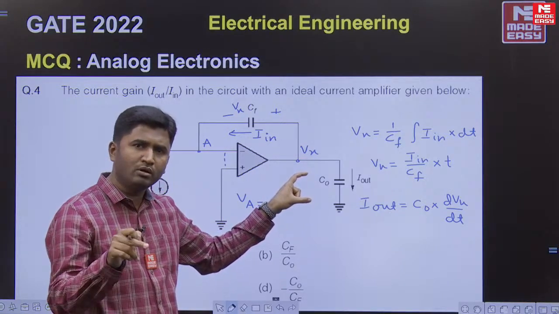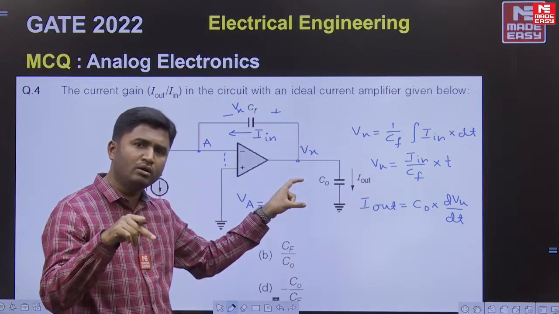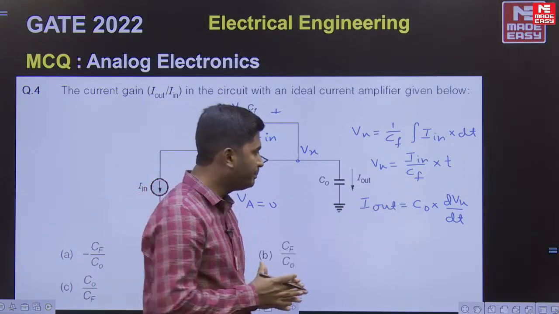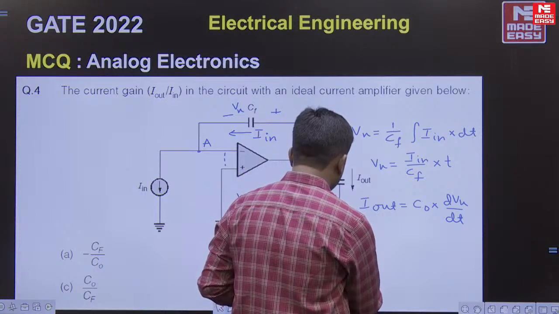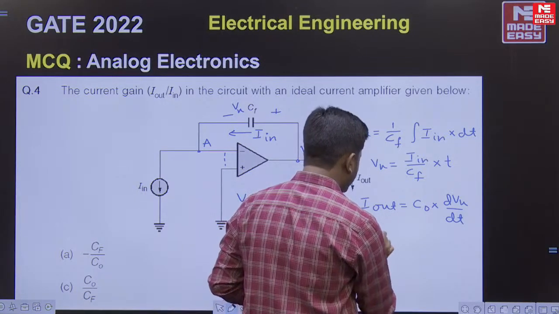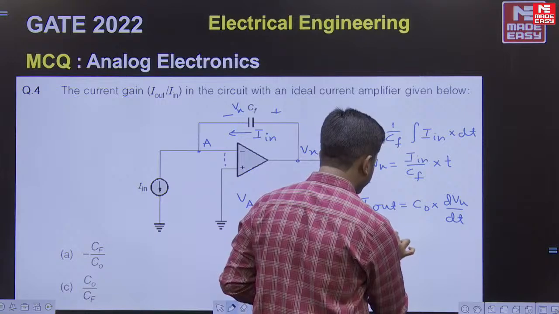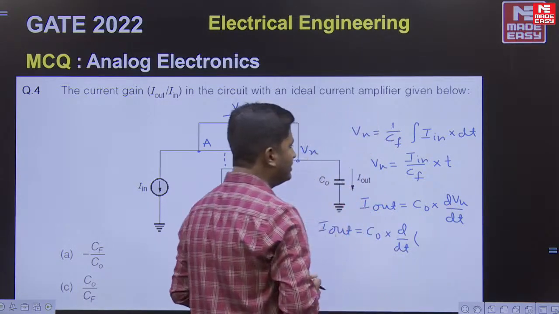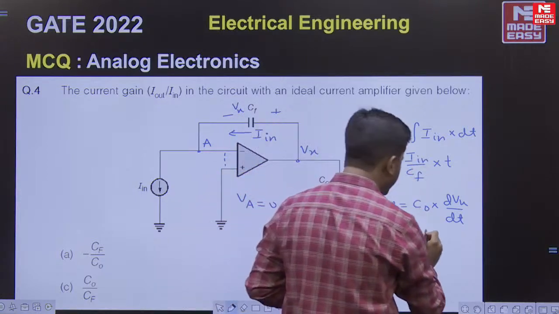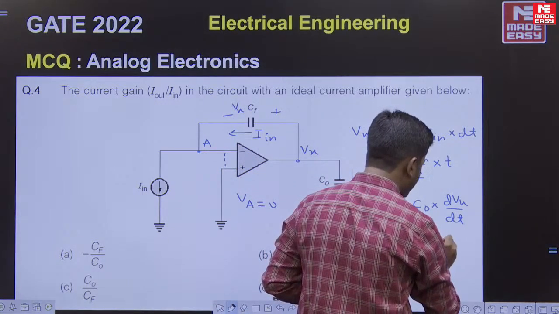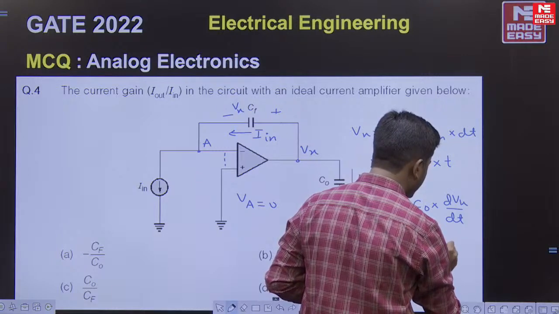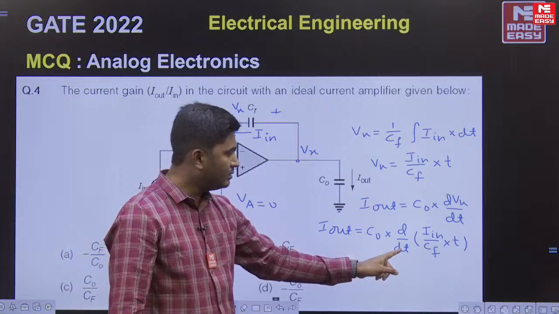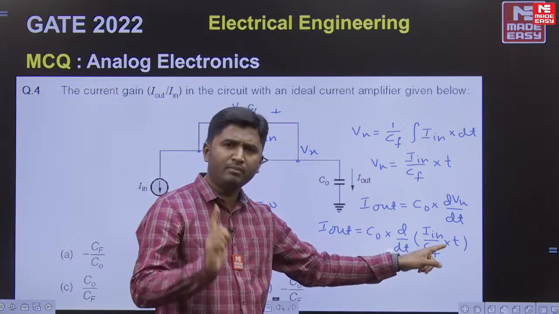I repeat again, the same Vx will be there across C0 also. I know the voltage across C0 is Vx, so the current through C0, which is nothing but I out, will be equal to C0 into dV by dt. So I out is equal to C0 into d by dt of Vx, where Vx is equal to I in divided by Cf into T. If you differentiate, d by dt of T becomes 1.